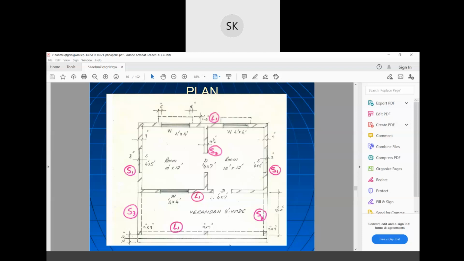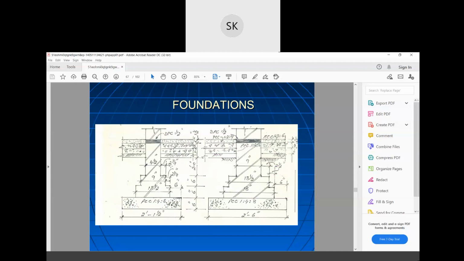So this is the plan of a building. These are the foundations. Okay, one foundation is 2 foot by 1.5 foot, and the next is 2 by... okay, the dimension is represented. The length and breadth are not properly given. This is one kind of foundation. This is another kind of foundation.